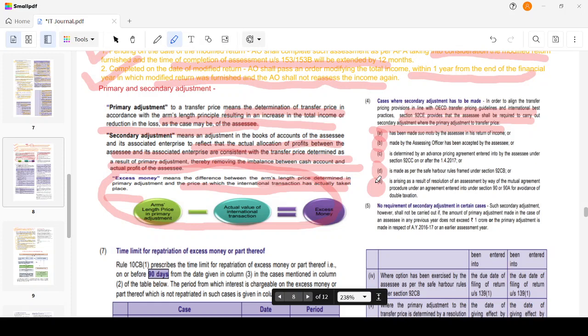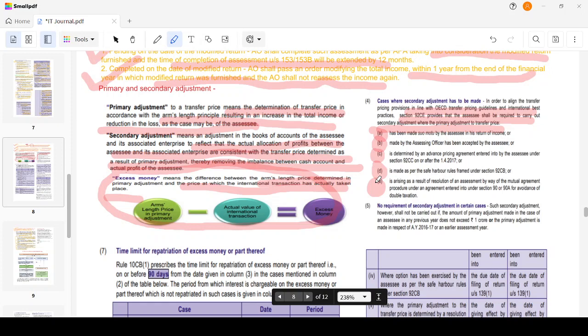And this will be carried out in cases where it has been requested suo motu by the assessee, or made by the assessing officer and accepted by the assessee. That is, the primary adjustment has been made by the assessing officer and also accepted by the assessee. Or the primary adjustment is determined by the APA, the advance pricing agreement, or according to the safe harbor rules, which we will discuss. Or it arises as a result of a resolution of an assessment by way of mutual agreement procedure, as provided under an agreement entered into under section 90 or 90A for avoidance of double taxation. A double taxation avoidance agreement will be there, right? So as a result of that, some primary adjustment is being made, and the adjustment will be reflected in the books of accounts.